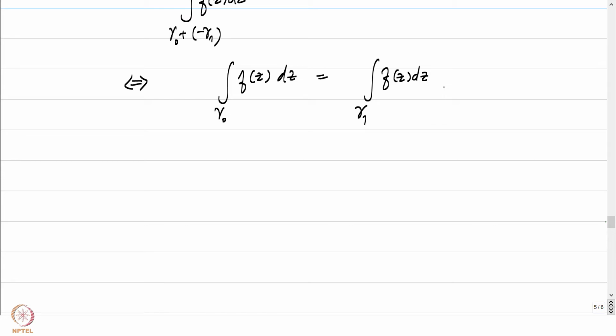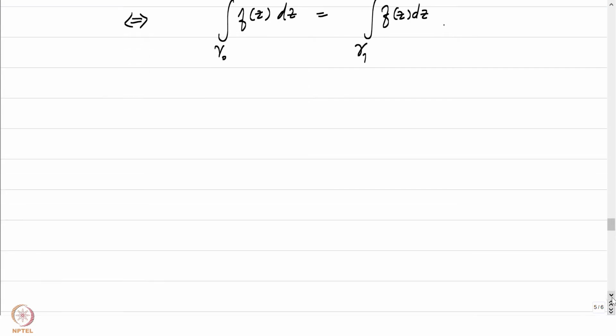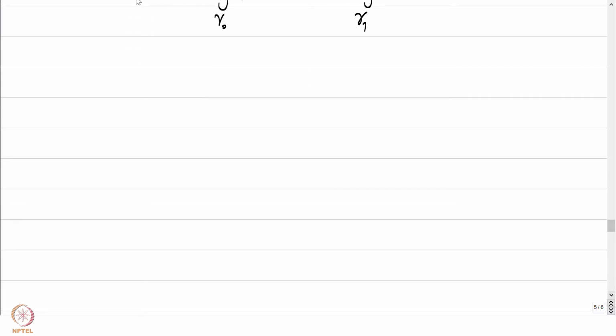So that's an idea which is best illustrated by the following example, or rather non-example. Look at the function f of z equal to 1 by z, which is defined on omega given by C minus 0.